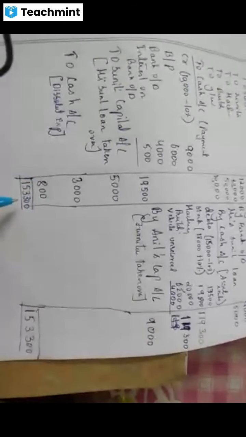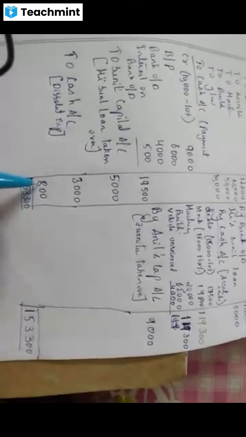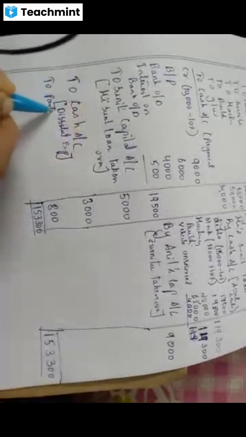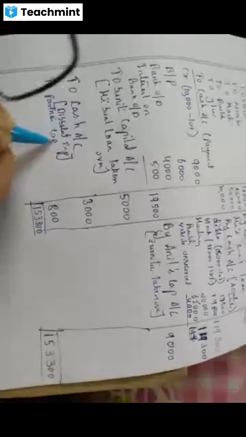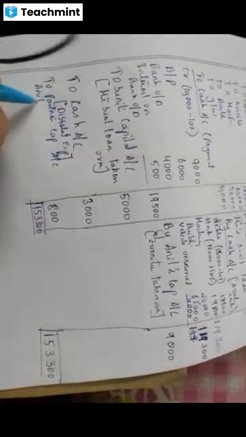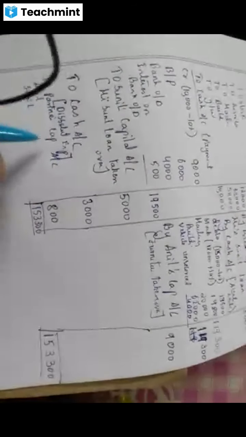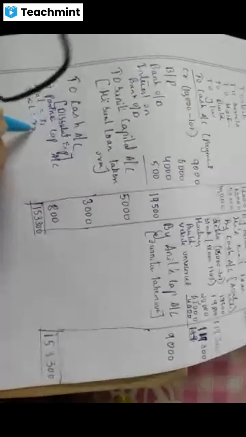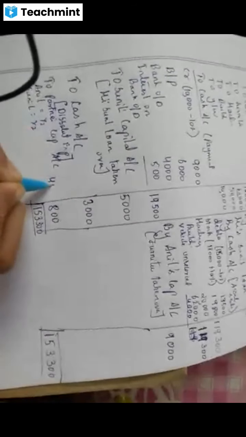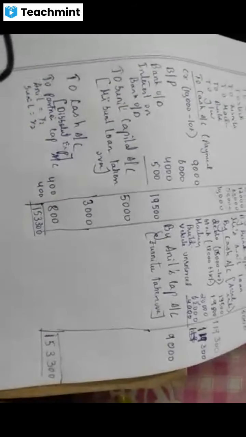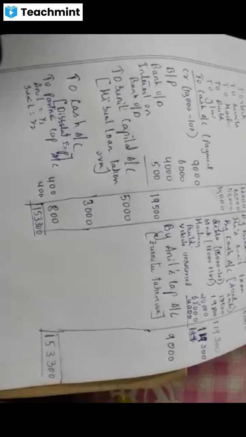So 800 has to be given to the two partners. So I'm writing, see, two partners' capital account. What are the two partners' names? Anil, Sunil. What is the ratio? Equally, half. So when you multiply by half and give, how much will you get? 400 here, 400 here. Correct? 400 each. Very good.